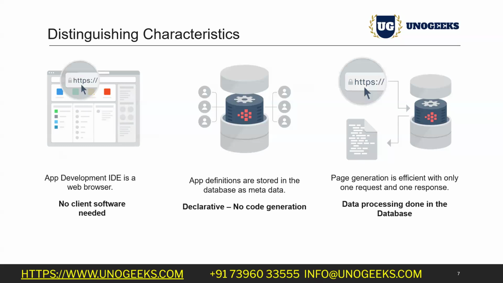Next, app definitions are stored in the database as metadata. To create that application, whatever metadata there is, such as the application name and any other information, will not be stored in any file. It will be in the database. Now we said that every 3 months Oracle upgrades their solution. So in the upgrade, why will your application not break? Because all your metadata information is not created as a file. Those are available in the tables.